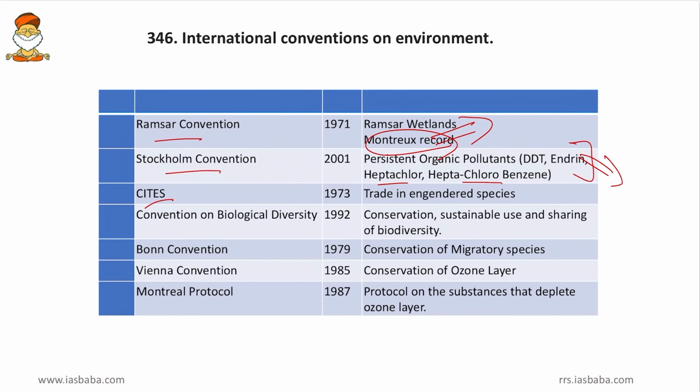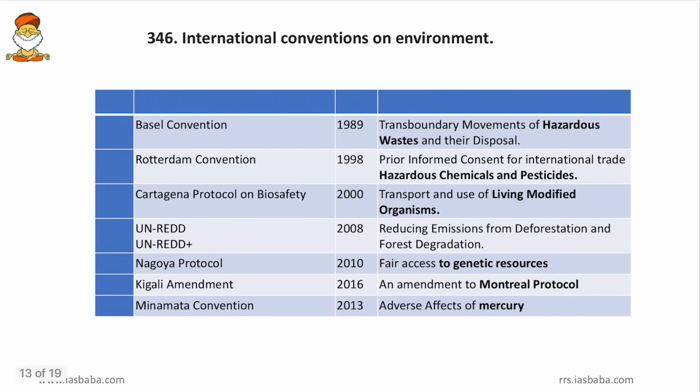Then Convention on Biological Diversity, the CBD. So, that deals with conservation, sustainable use and benefit sharing of biodiversity. So, whatever biodiversity is there, it has to be shared with the free and frank basis. Then Bonn Convention, or the conservation of migratory species, especially the birds and migratory animals. Then Vienna Convention on the ozone layer, and the Montreal Protocol. So, that also deals with the ozone layer, but that caters to the substances that deplete ozone layer, mainly the chlorofluorocarbon.